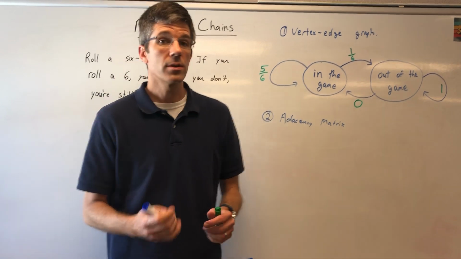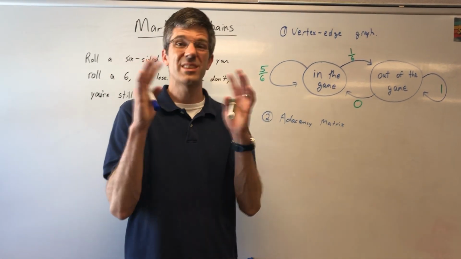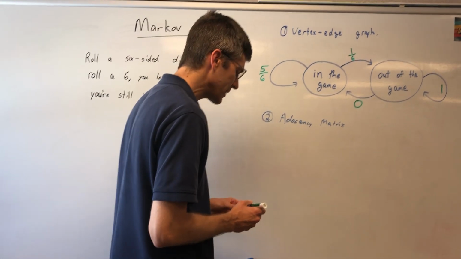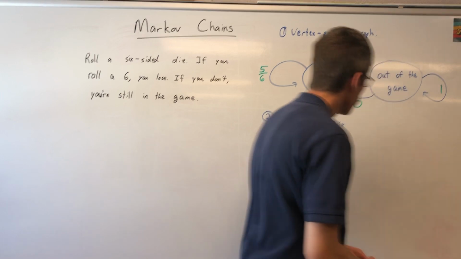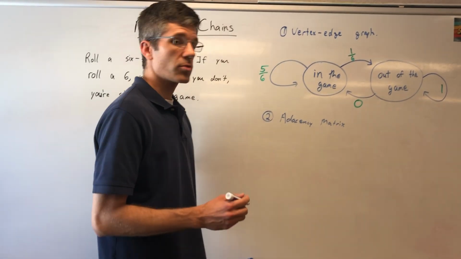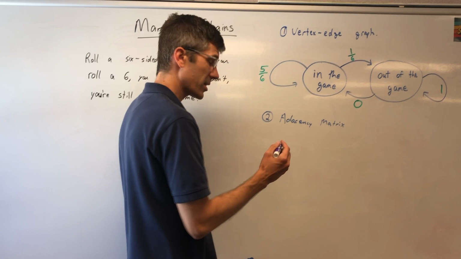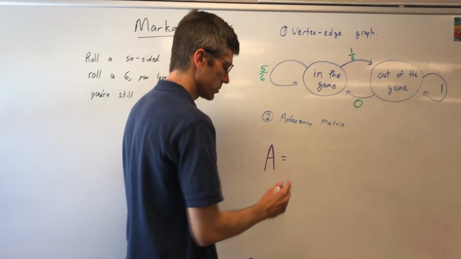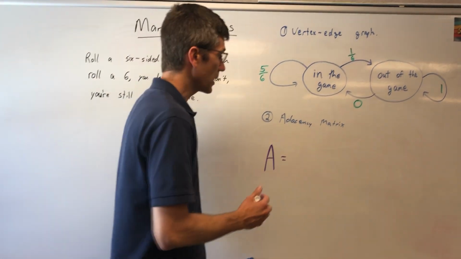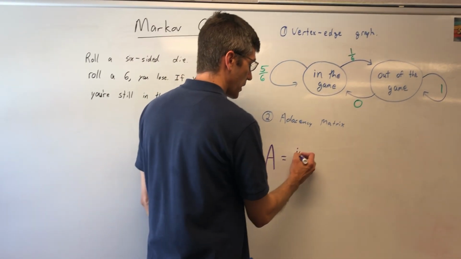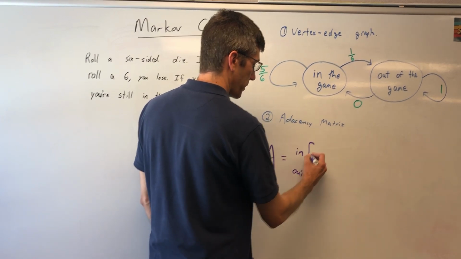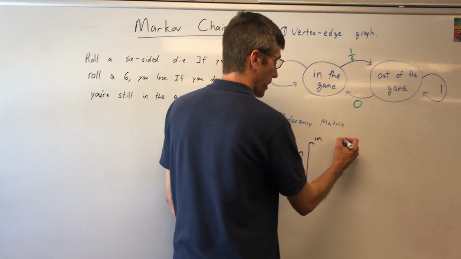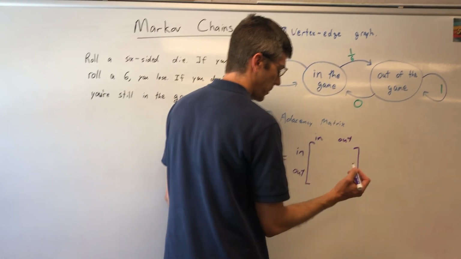Okay, we have 2 things that could happen. You could be in, you could be out. 2 states in this. So let's use this purple marker right here. I'm going to be writing a matrix. I'm going to call it A, by the way, because they said so. Capital A equals the 2 things that could happen. I could be in or I could be out. Let's not make this harder than it is. I'm going to have 2 rows in my matrix, and 2 columns, and they're the same. In and out. I'm in the game, I'm out of the game.